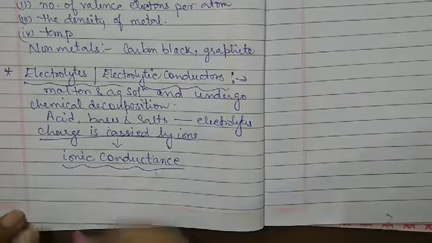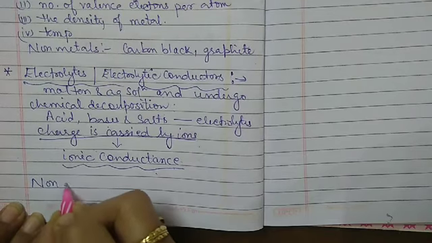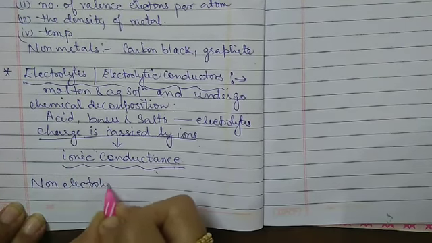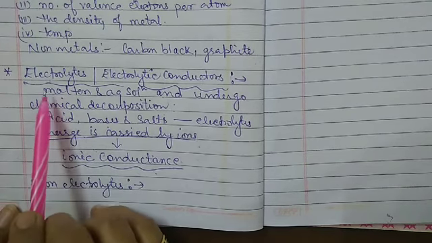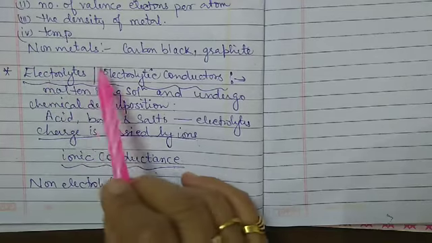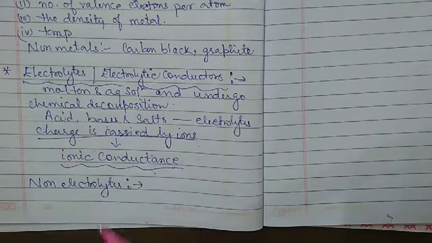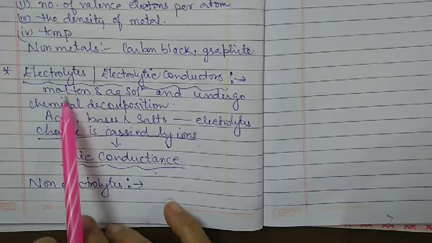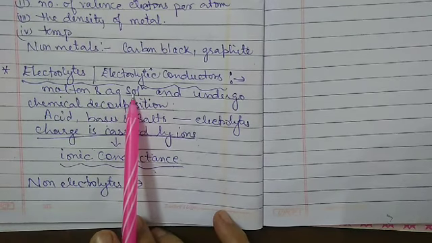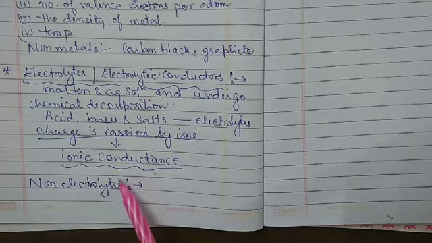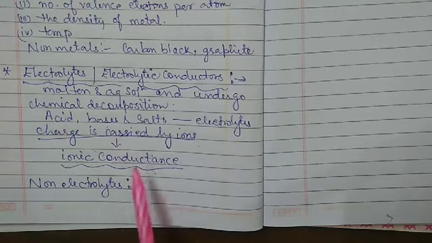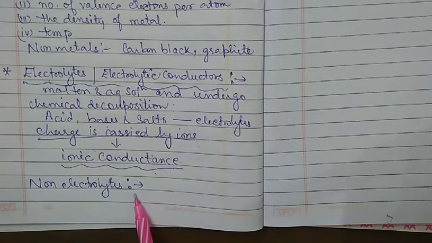Now there is one more term, that is non-electrolytes. This one is the electrolyte. So these are the substances which conduct electricity in the molten state or in the aqueous state and undergo decomposition. The opposite of the electrolyte is the non-electrolyte. It is clear from the name that non-electrolytes will not conduct electricity. That's why they are termed non-electrolytes.